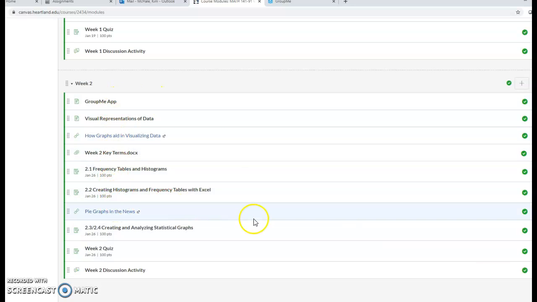Good morning. It's Tuesday, the start of our short 4-day week, and I wanted to just talk about what we're covering. This is statistical graphs, and so a lot of statistics is gathering the data, organizing the data, and analyzing the data. And in order to analyze the data, we often use several different graphics. I'm sure you've seen lots of these.